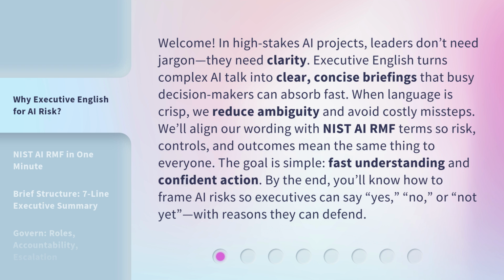We'll align our wording with NIST AI RMF terms, so risk, controls, and outcomes mean the same thing to everyone. The goal is simple: fast understanding and confident action. By the end, you'll know how to frame AI risks so executives can say yes, no, or not yet, with reasons they can defend.